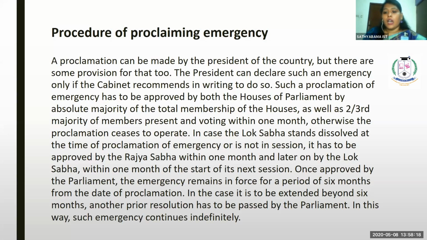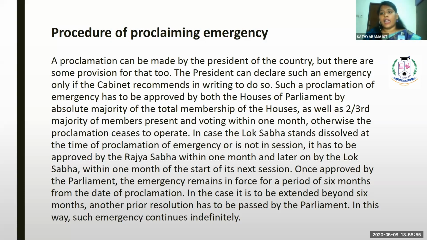So, in case the Lok Sabha is not in session, if the bill is approved by the Rajya Sabha within 1 month, the Lok Sabha should give assent to the bill passed by the Parliament. Once approved by the Parliament, the emergency remains in force for a period of 6 months. So the duration of the emergency is only 6 months. The president has the right to declare an emergency only for 6 months.